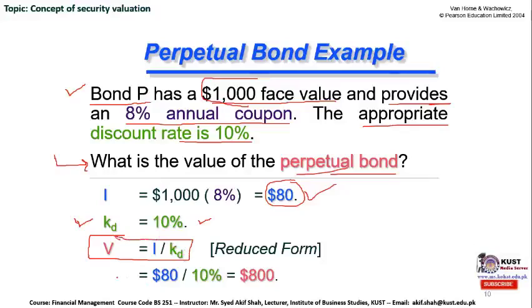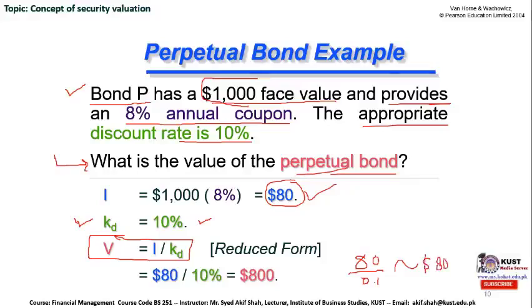It's a very simple calculation to divide $80, which is the coupon payment, by 10%. It gives you $800. As we cannot divide 80 directly by 10%, we have to transform this 10% into 0.1, which leads to the final answer of $800.